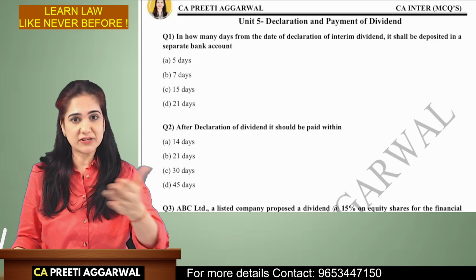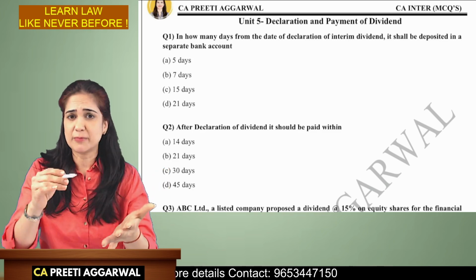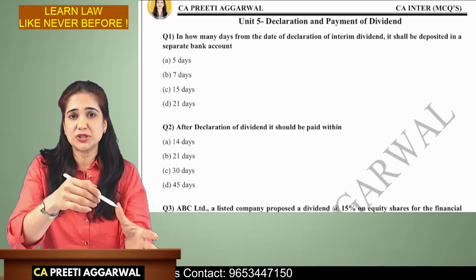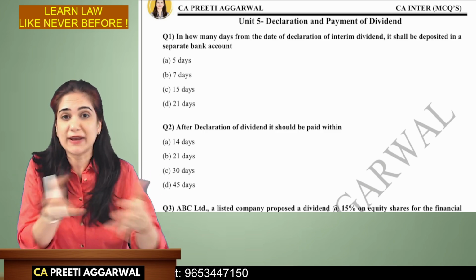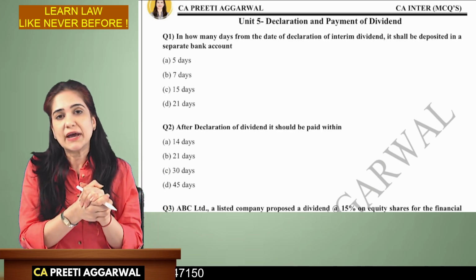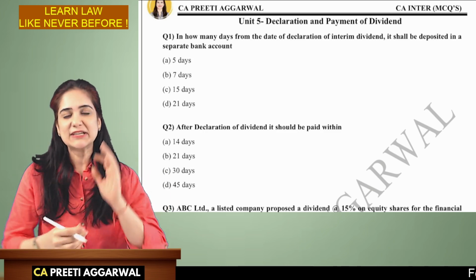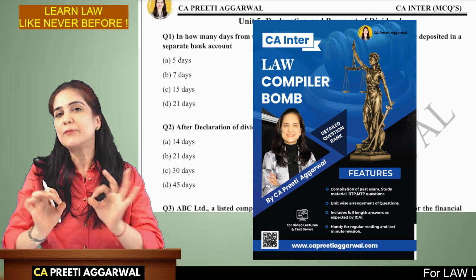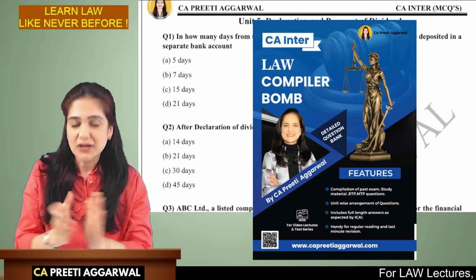Up till now, we have discussed all the chapters like basics of company, incorporation, prospectus, allotment, share, debenture, deposits, management and administration was discussed in my earlier session. In today's session, we are going to discuss all the important MCQs from my smart book.